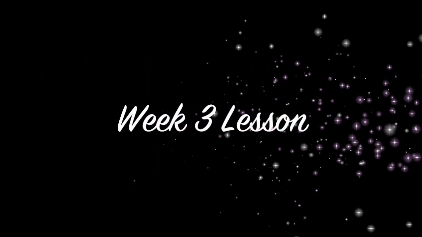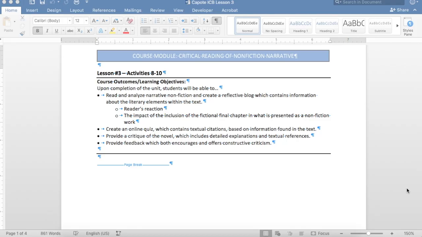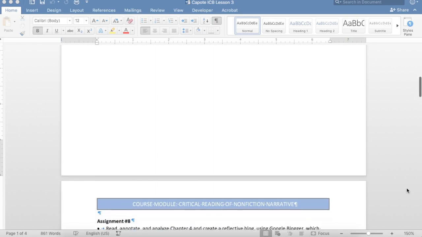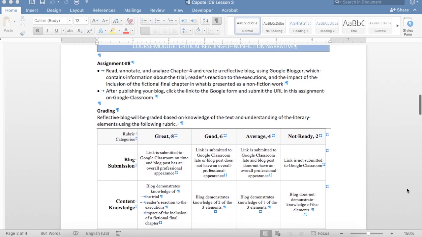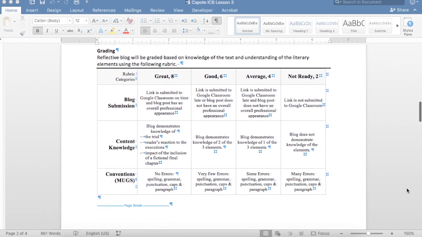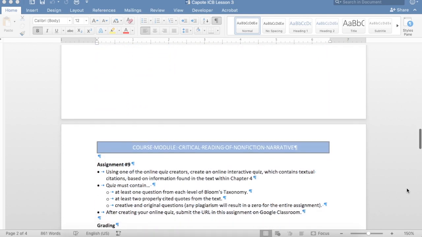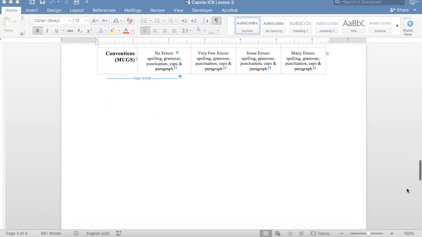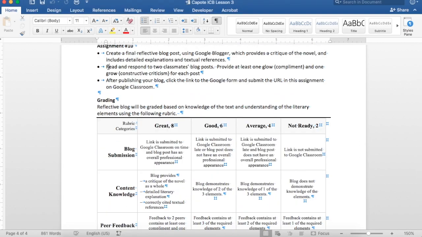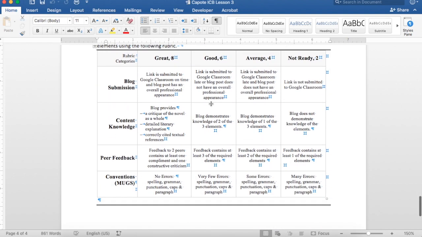The third and final lesson of the reading unit looks similar to the previous lesson. It contains the outcomes and objectives, the guidelines for the assignment, and the grading rubric. In addition to the chapter assignments, students will be required to do a cumulative blog entailing a critique of the book as a whole. For this, students must provide peer feedback. This has been included within the final rubric.